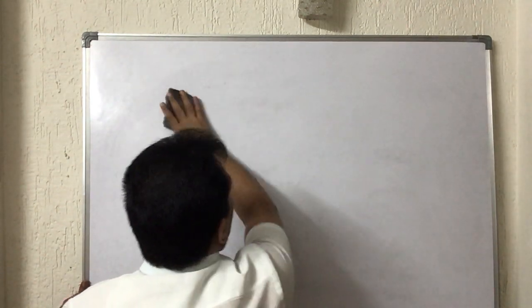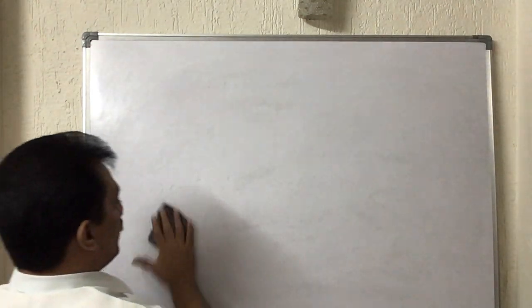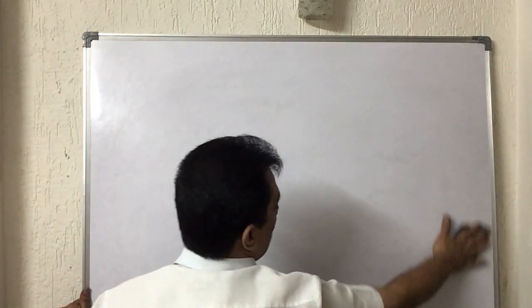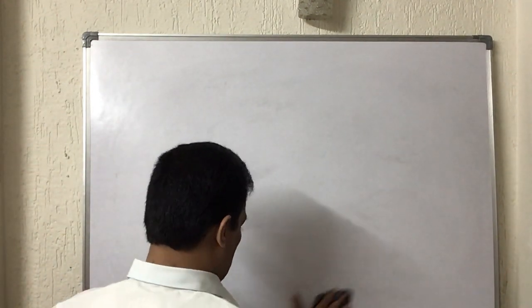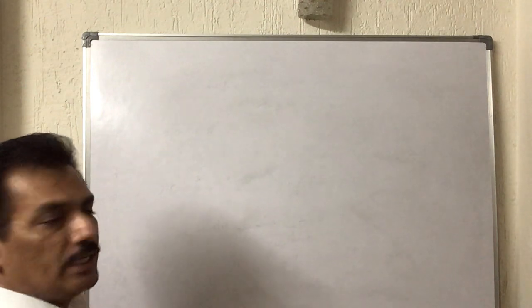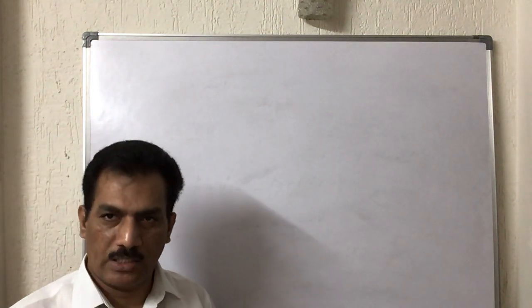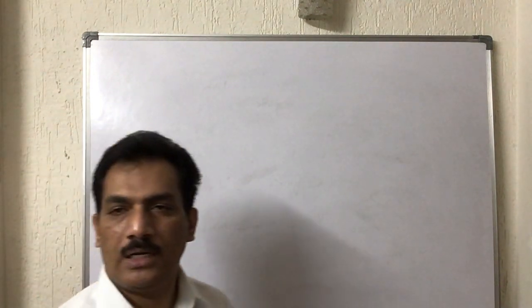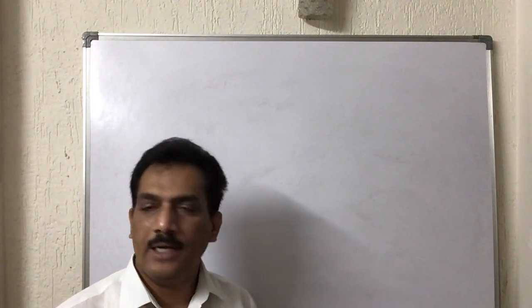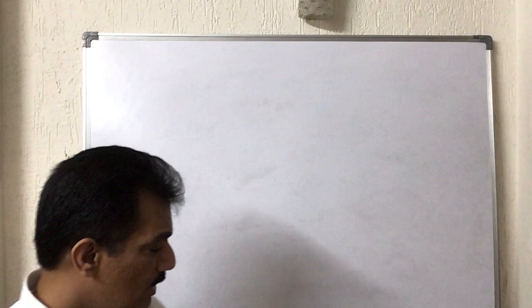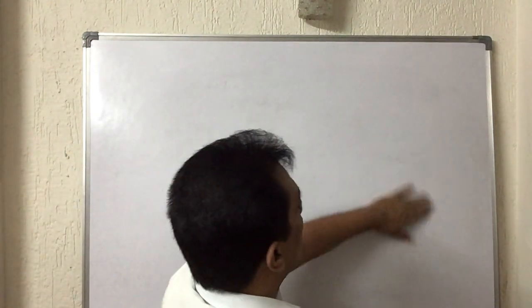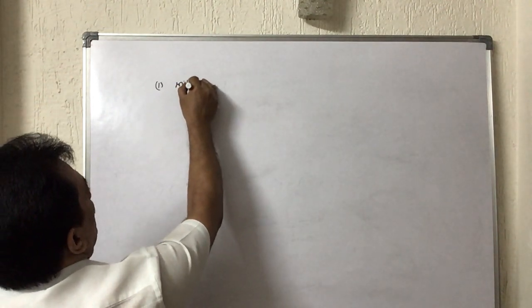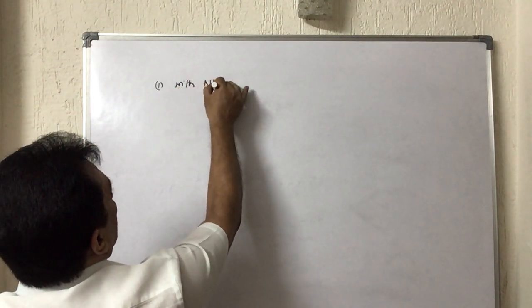And now let me give the products that are formed in each and every one. What are the products and how to give the names for such products when they are reacting with different substrates like aldehydes and ketones? For that purpose, first let me give the reaction with ammonia, NH3.